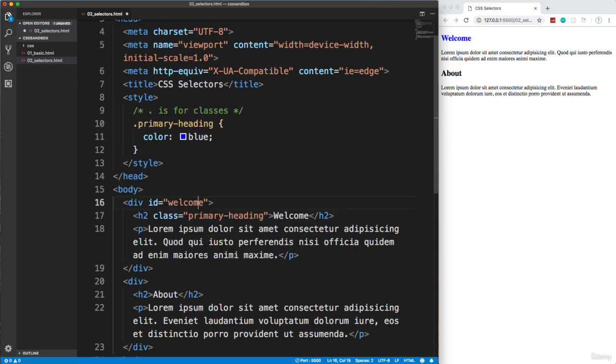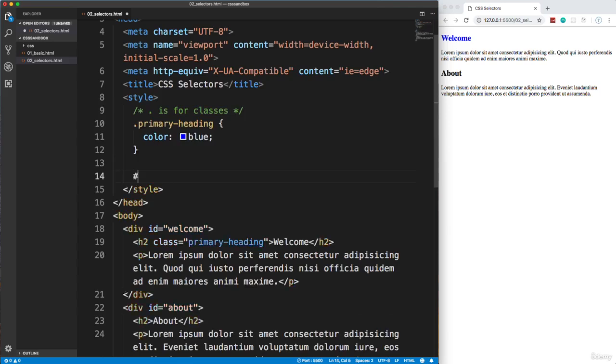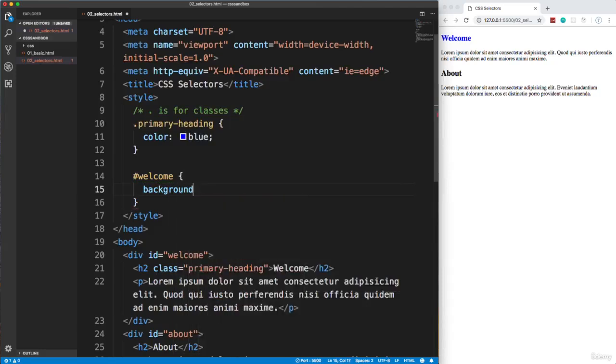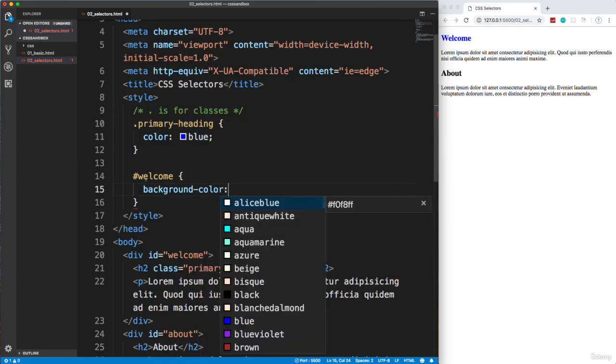So we'll call this one welcome, and let's call this one about. Okay, so you see how this makes sense, because we're not going to have another welcome div or another about div. So an ID is a good choice for this. So if I wanted to, let's say, give the welcome ID a background color, I could target it like this, right? And I'll say background or background color. And don't worry about any of these properties.